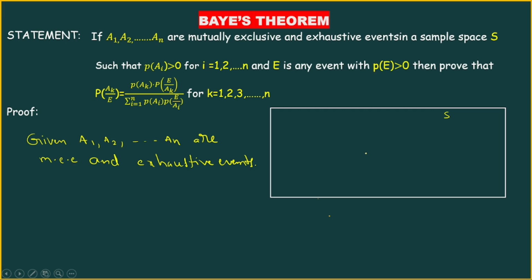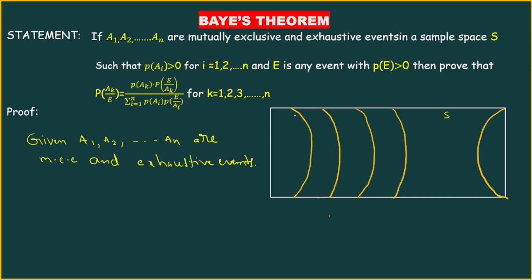Observe this diagram: A1, A2, A3, and so on, An. There is no intersection between any two. So the total sample space we are dividing like this. That's why these are mutually exclusive.